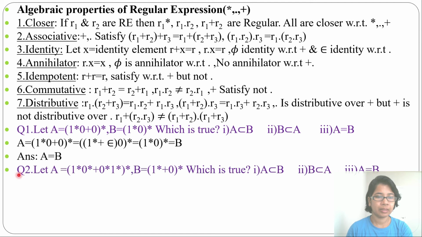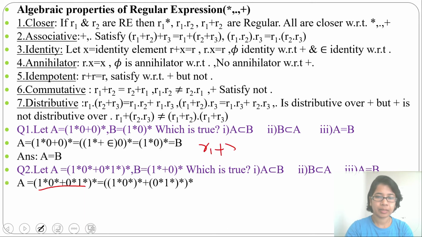Next question. Let A equal to (1* 0* + 0* 1*)*, B equal to (1* + 0)*. Which is true? Three options are given.